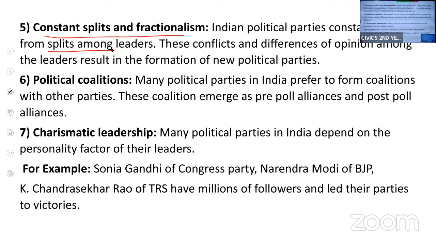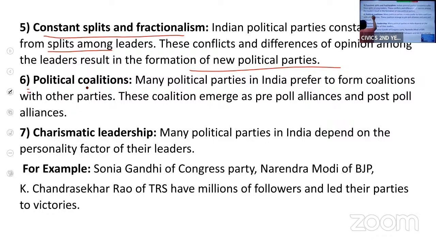These conflicts and differences of opinion among the leaders result in the formation of new political parties. When there is friction, when there is disagreement among the leaders of a party, they will leave the party and form their own political party. So that is another feature of the Indian political party system.